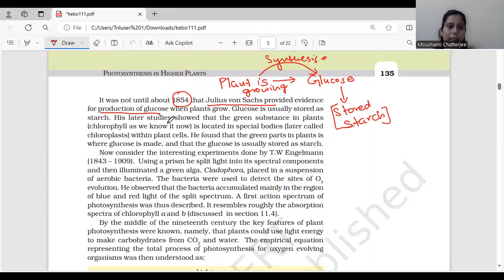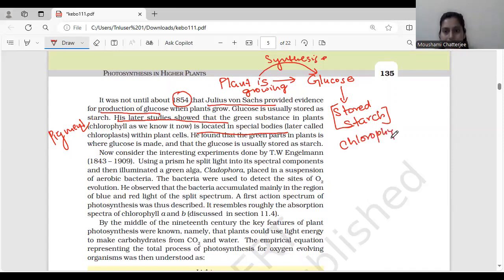All right. He later showed that the green substance in the plants is chlorophyll. So in later study, we got to understand that the green color substance which is present inside the plant is chlorophyll, which is a green color pigment, and it is located in the special body called chloroplast. Now, chlorophyll, this is important.